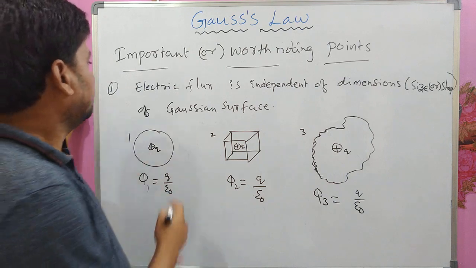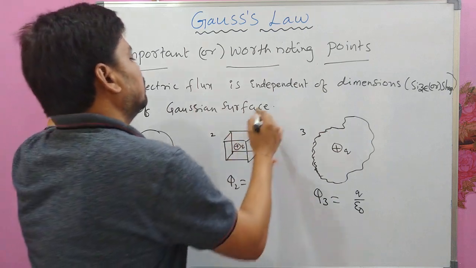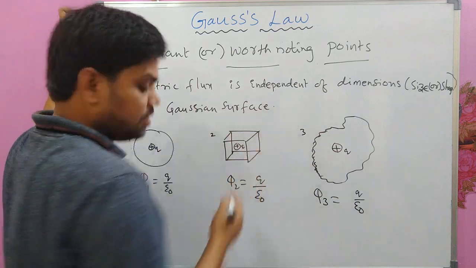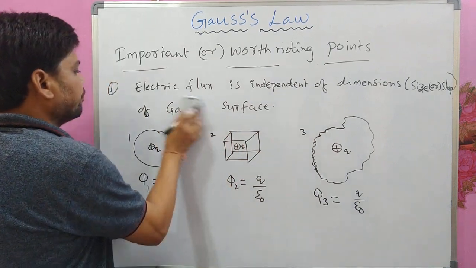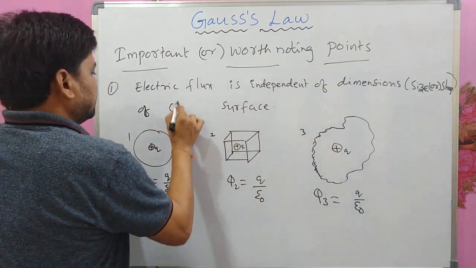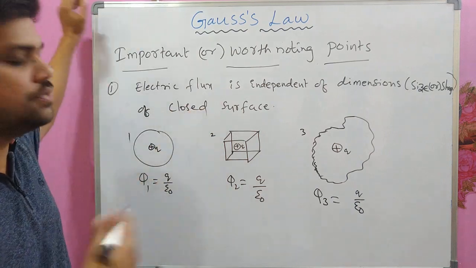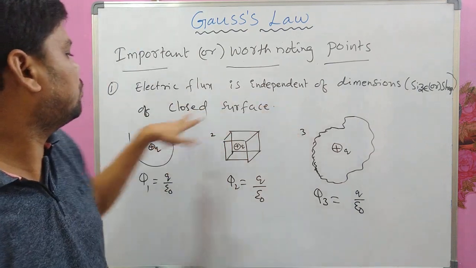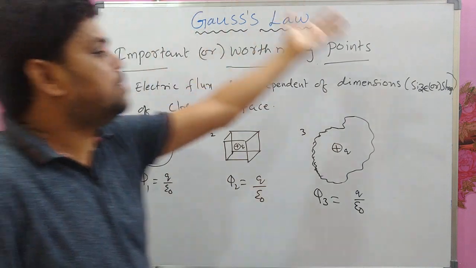You can say electric flux is independent of the dimensions of the Gaussian surface, or you can say it is independent of any closed surface. The Gaussian surface is anyway a closed surface, but this is more specific. Independent of closed surface. Now, what about the size?